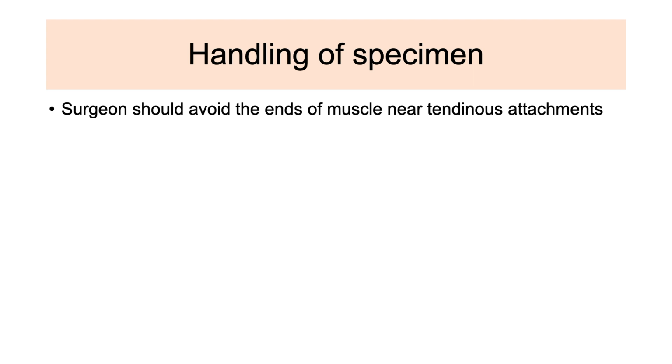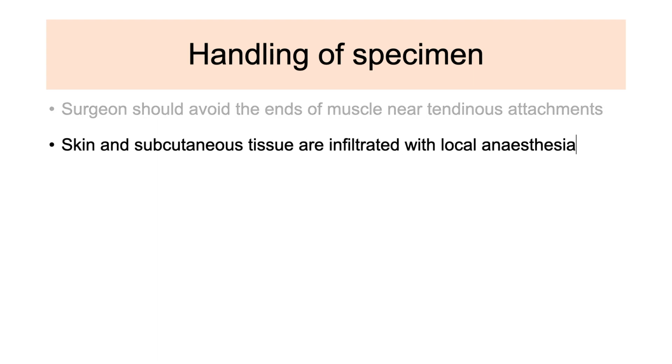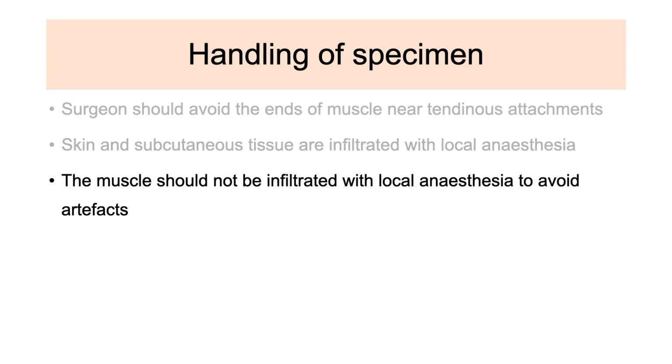Now coming to handling of a specimen. The operation should be carried out in the operation theatre with full aseptic precautions. While selecting the site of incision, the surgeon should avoid the end of the muscle near tendinous attachments. After preparation of the site under aseptic measure, the skin and subcutaneous tissue are infiltrated with local anesthesia and incision is carried down with fascia. The muscle should not be infiltrated by local anesthesia to avoid artifacts.